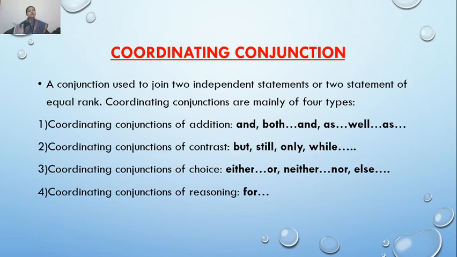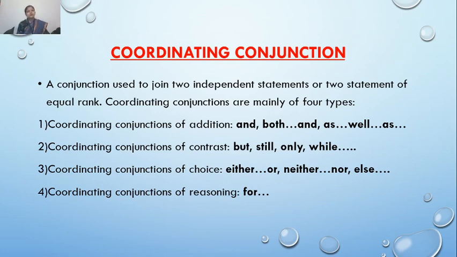When such equal rank statements are joined together, they take the help of coordinating conjunctions. So the conjunctions that are used to join two equal rank statements are known as coordinating conjunctions.